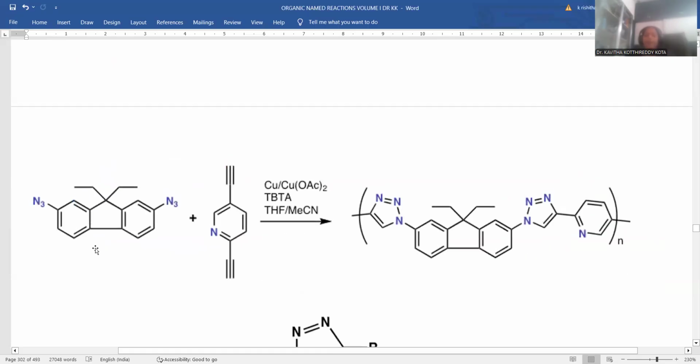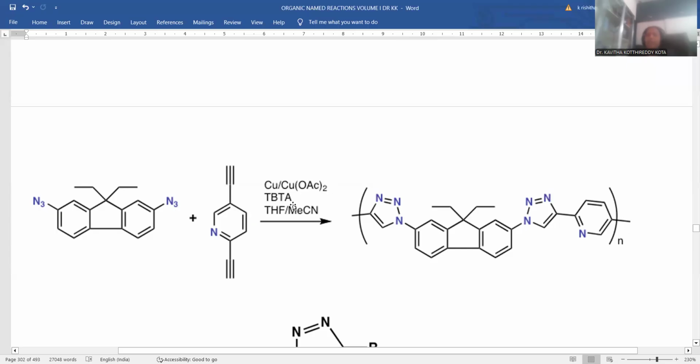Here is another example pertaining to this 1,3-dipolar cycloaddition. You can notice the molecule with azide. 2 azides are reactive, and therefore there is a provision to react with the 2 acetylenic functional groups. This is a dipole and this is another dipole. So here 2 active sites are located within the single starting material. That's the reason why this pyridine is also having 2 active sites once again. That's the reason why in both dimensions you can extend this 1,3-dipolar cycloaddition process in the presence of copper or else copper diacetate catalyst.